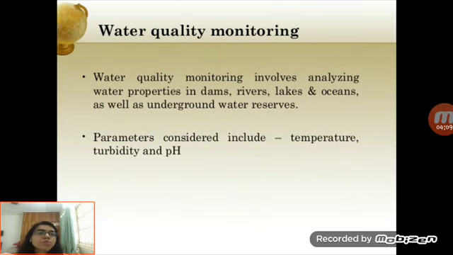Next application is water quality monitoring. In this, the quality of water is monitored, as the name suggests. Water quality monitoring involves analyzing water properties in dams, rivers, lakes, oceans, as well as the underground water reserves. The parameters considered include the temperature, turbidity, and the pH level of water.